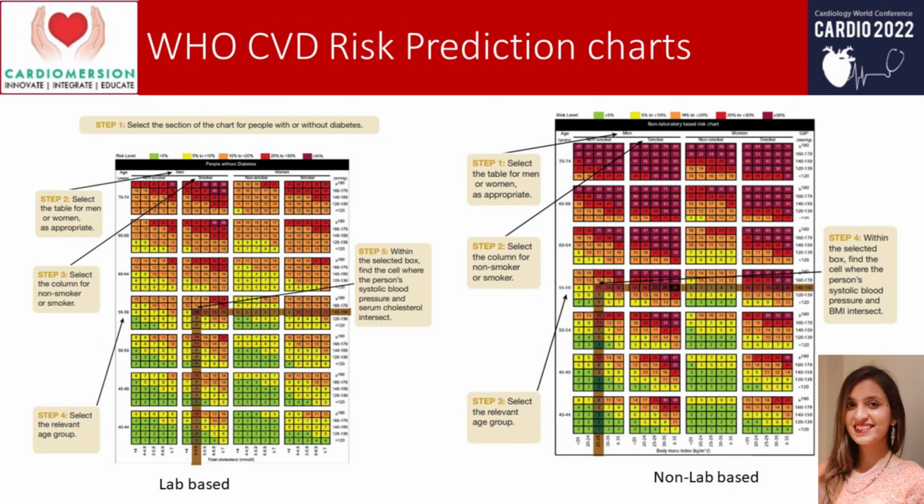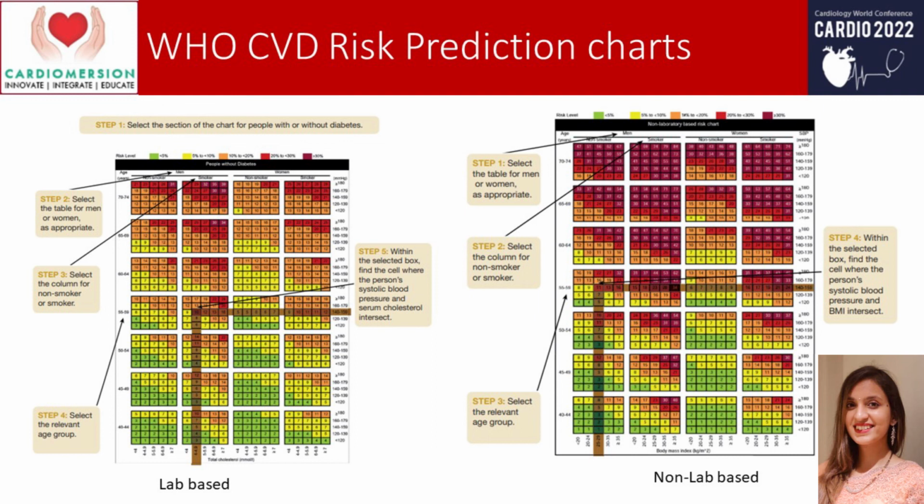So the first step is to select the section of the chart for people with or without diabetes. Then select the table for men or women as appropriate. Then select the column for non-smoker or smoker. And then select the relevant group. As we can see, age can be seen on this axis, we have total cholesterol on this axis and SBP on this axis. After we select the age and the gender, this side is male, and these two blocks, these two columns, are female.